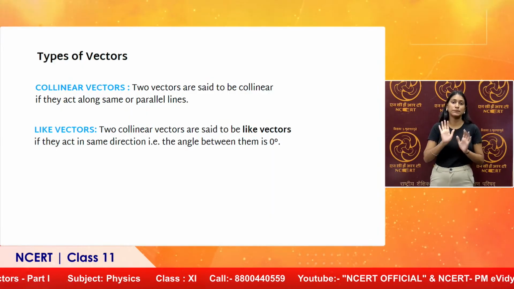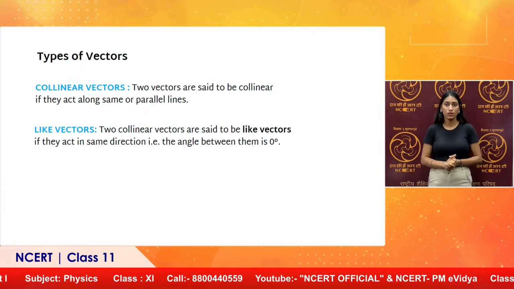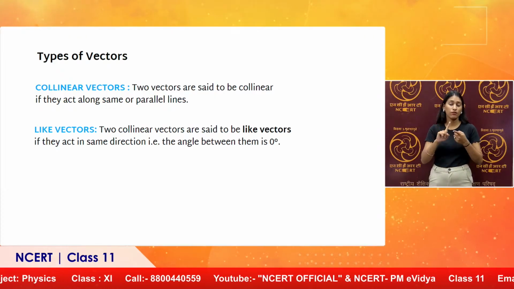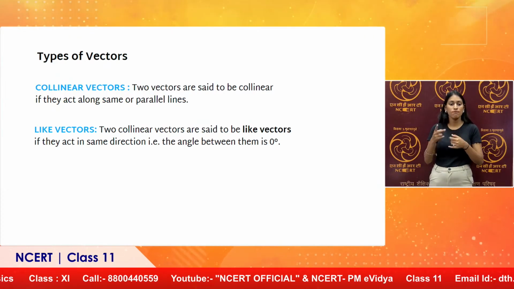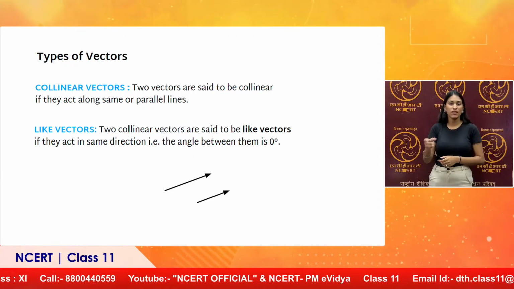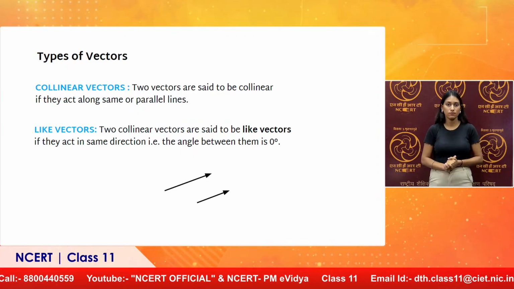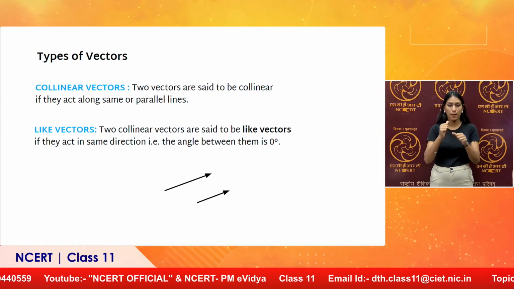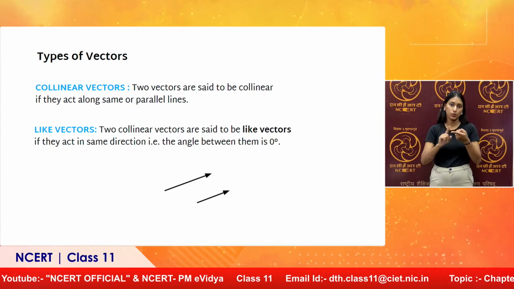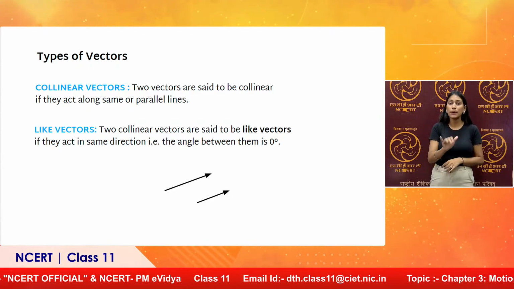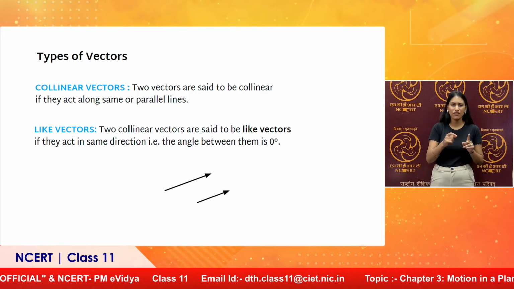Like vectors: two collinear vectors are like if they act in the same direction. That is, the angle between the vectors is 0 degrees. Here you have a diagram. Magnitude may or may not be equal, but the direction has to be the same. Only then will the vectors be like vectors.